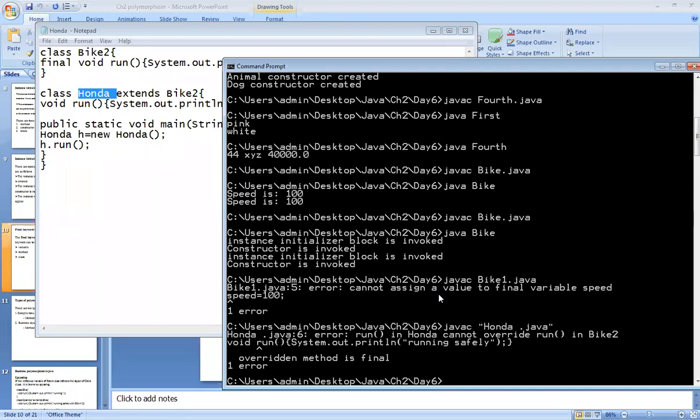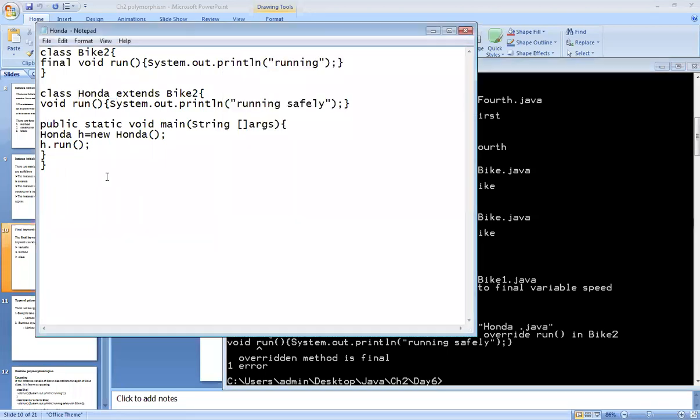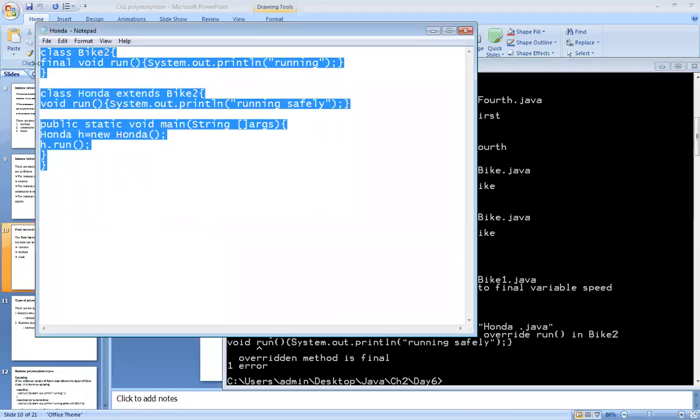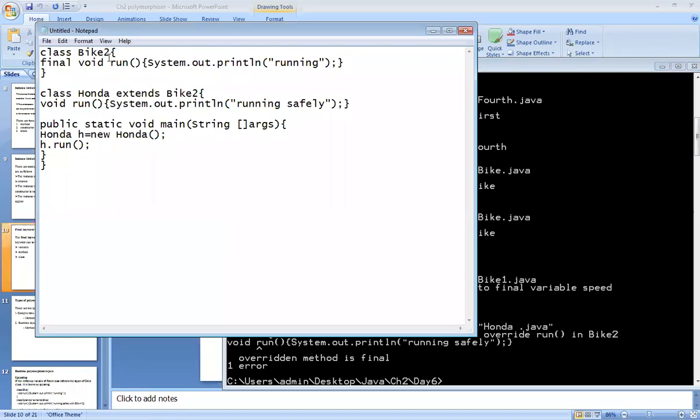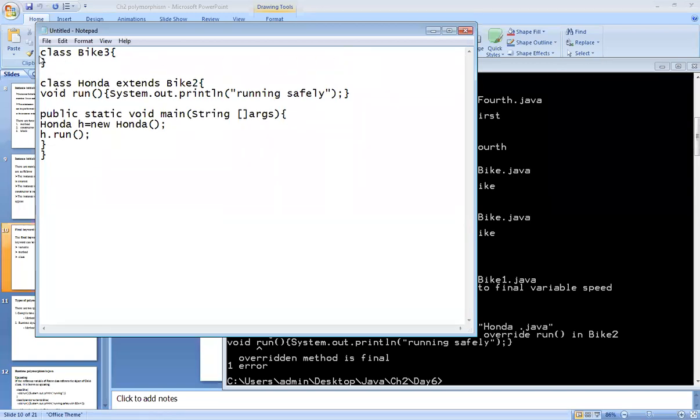And same is applicable with class. Now see how it will be applicable for the classes also. I will take the same example, but I will change the name of a class. Now see what I have done.